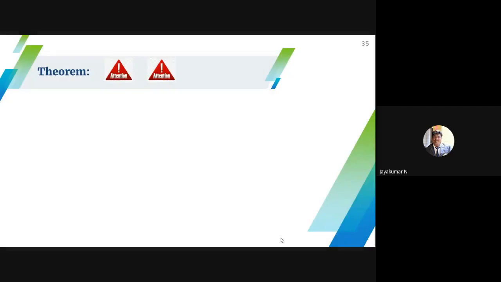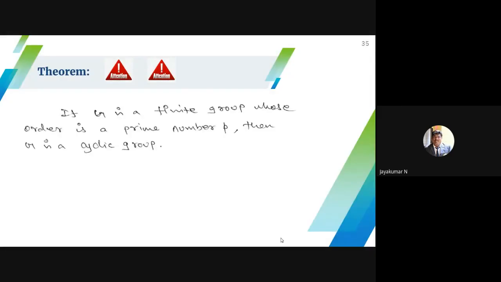This is a 4-mark theorem. This is another most important theorem. A finite group whose order is a prime power or prime, then definitely it's a cyclic group. You can choose any finite group whose order is prime, then it's a cyclic group.